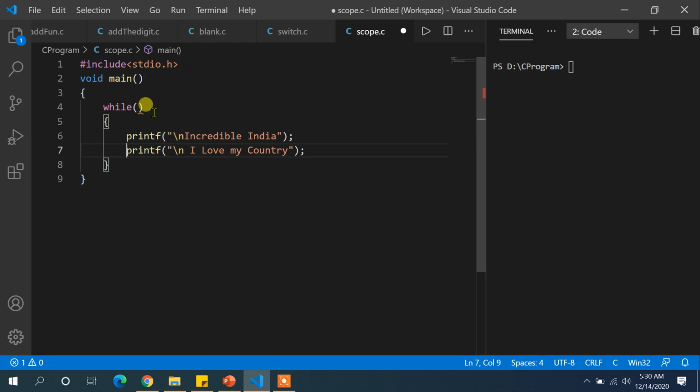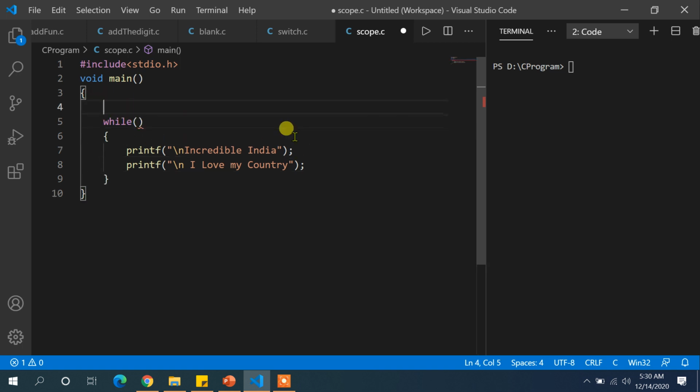The condition depends upon the initialization part, because the value I initialize to a variable will help me execute these statements that many times. Let's say I want to execute these two lines three times, then my initialization could be int i = 0. This is the initialization, meaning getting a variable which is initialized to 0. We know, not we, the compiler knows that whenever some condition is true inside this while loop, it will execute these lines.